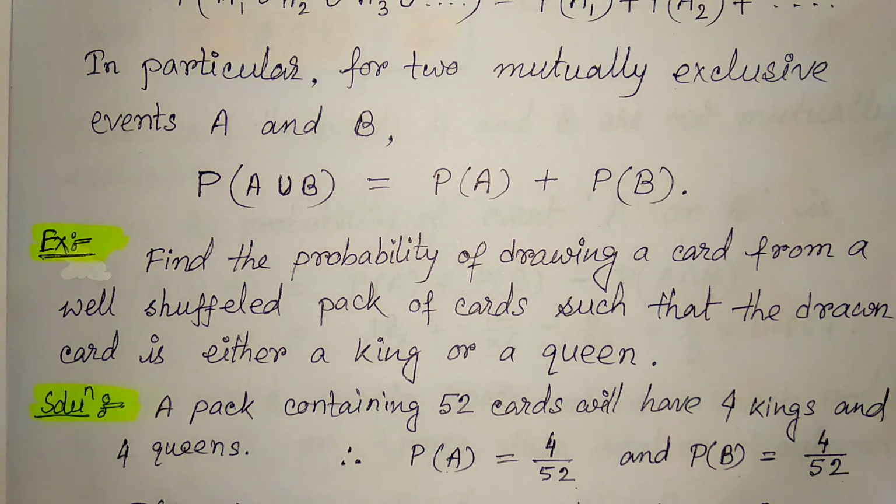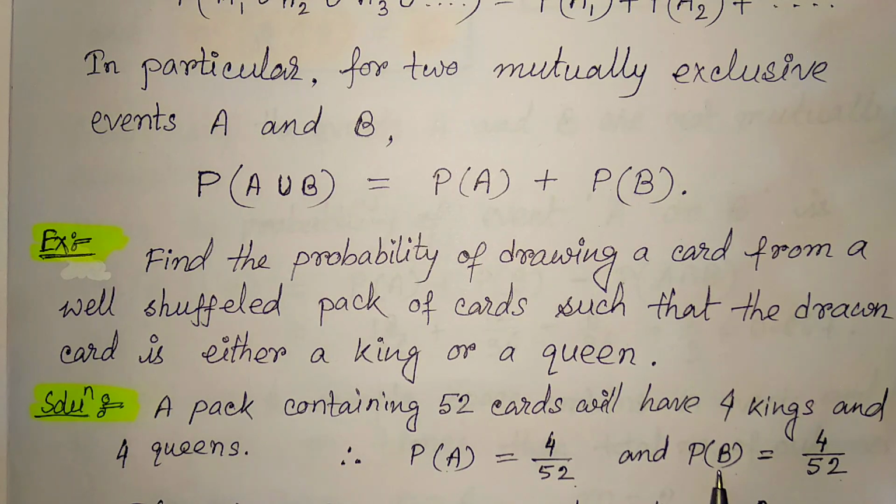So the number of favorable cases, that is m, is equal to 4, and n, the total number of cases, is 52. So the probability that the card drawn is a king is 4 divided by 52. If instead of a king it is a queen, then also the same probability, because the number of queens is also 4 in a well-shuffled pack of 52 cards. So if B is an event which denotes the drawn card is a queen, then its probability is also 4 by 52. So m is 4 here and n is 52 here.